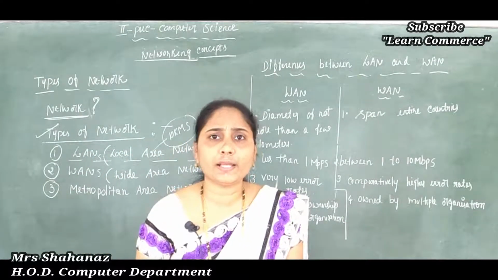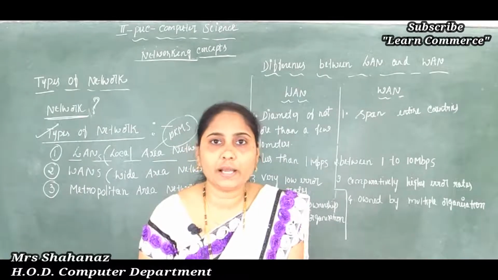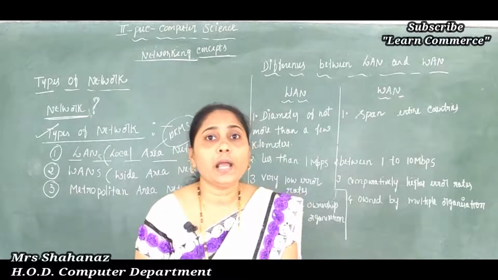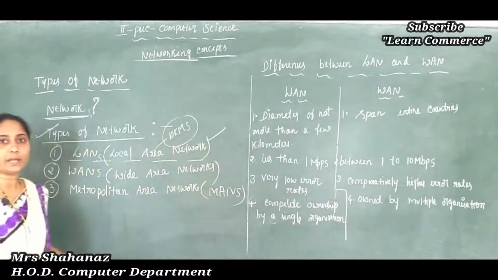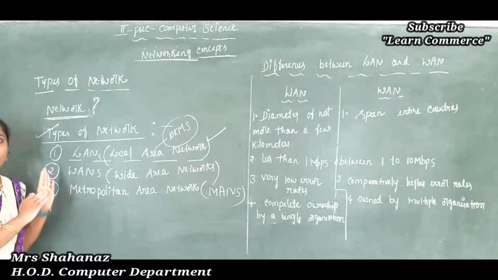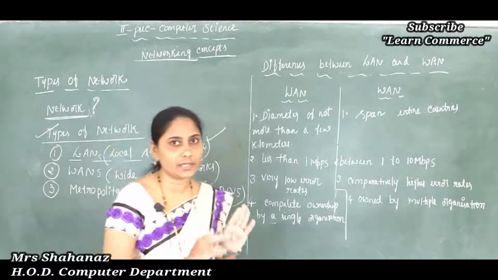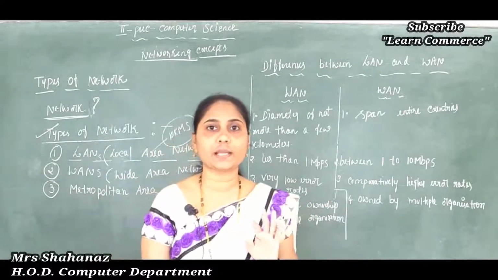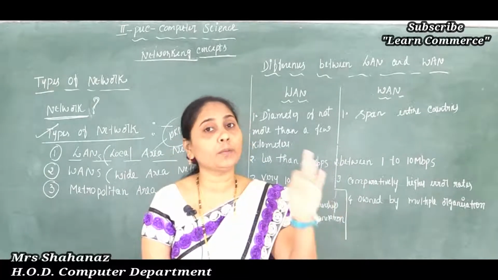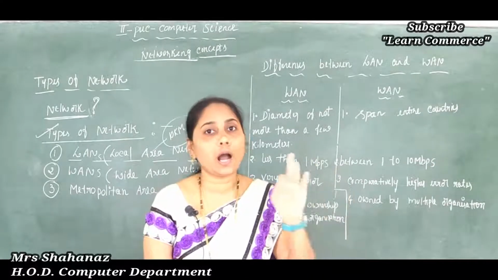But why are we connecting all those computers within a range of 10 kilometers or within a localized area? The key purpose of the LAN is to share resources among its users, maybe hardware and software resources. Clear on this point? So the LAN can share data, information, programs, printers, hard disk, modem.